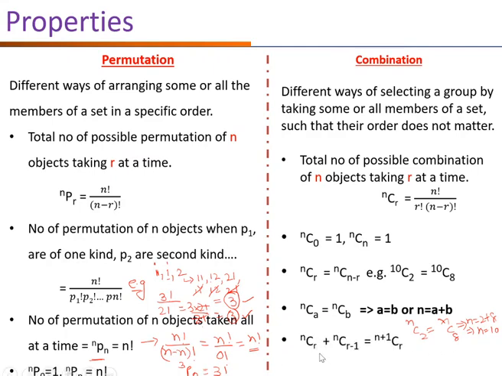One more property: nCr plus nC(r minus 1) equals (n plus 1)Cr. You can solve this property by taking LHS and RHS separately, and if you solve it, you will get the same answer.